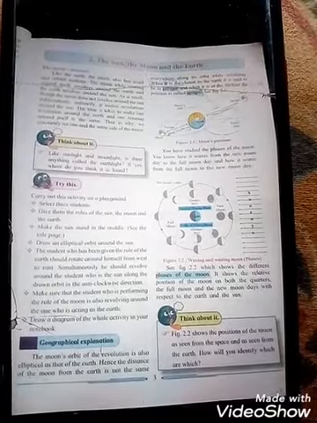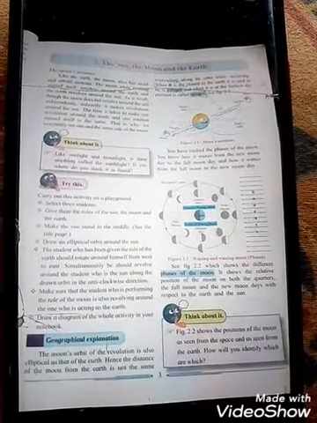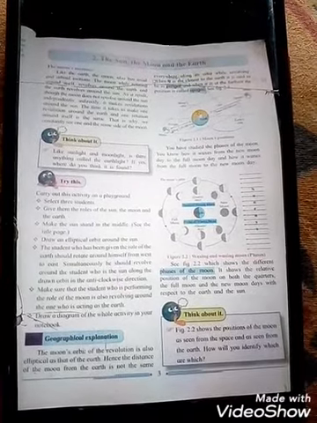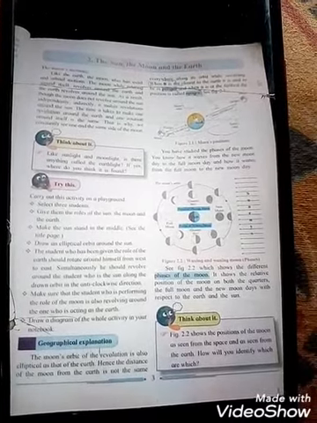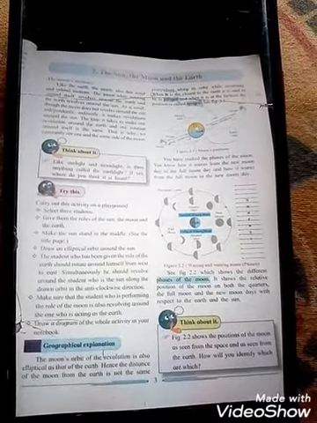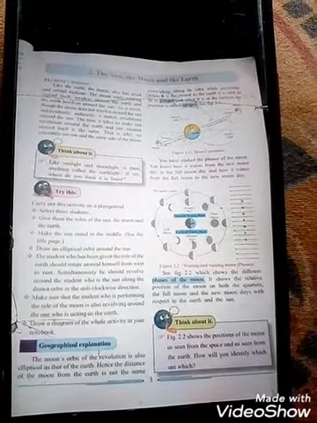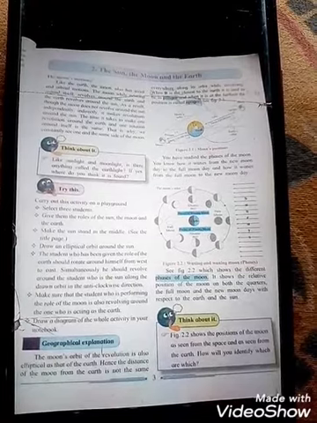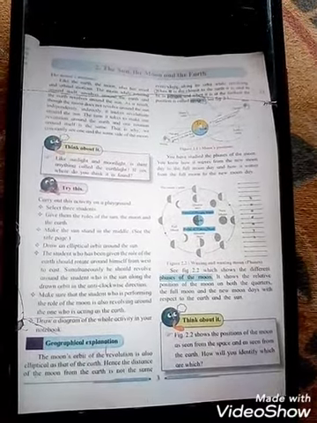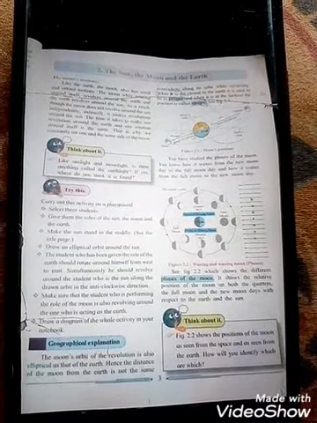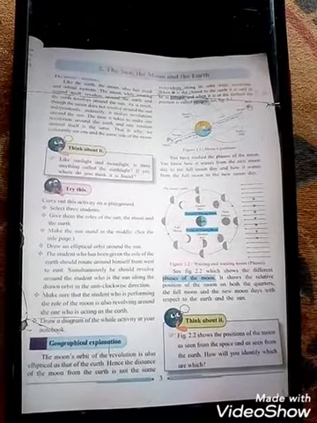Now see the moon's orbit, how the moon makes its orbit. It is an elliptical shape. Elliptical shape means what? Like an oval shape. You have studied the phases of the moon, the stages of the moon. You know how it waxes. You know waxes means what? Increasing from the new moon day to the full moon day, and how it wanes from the full moon day to the new moon day.